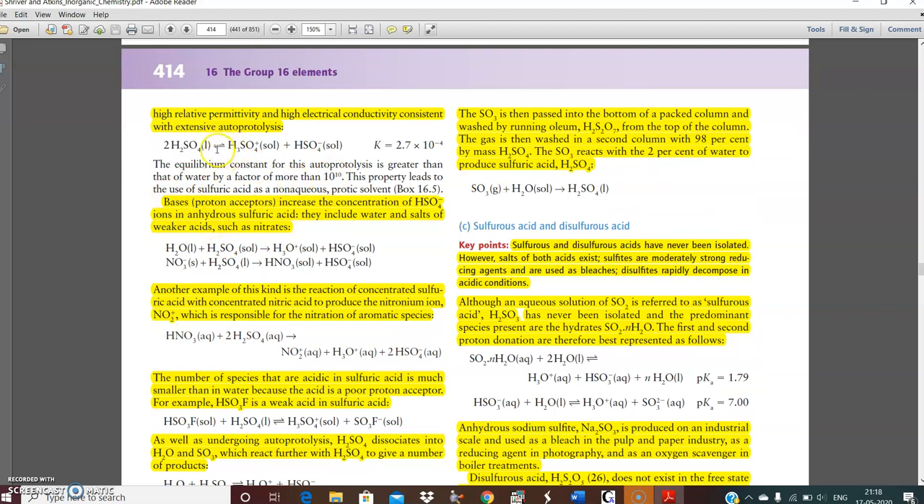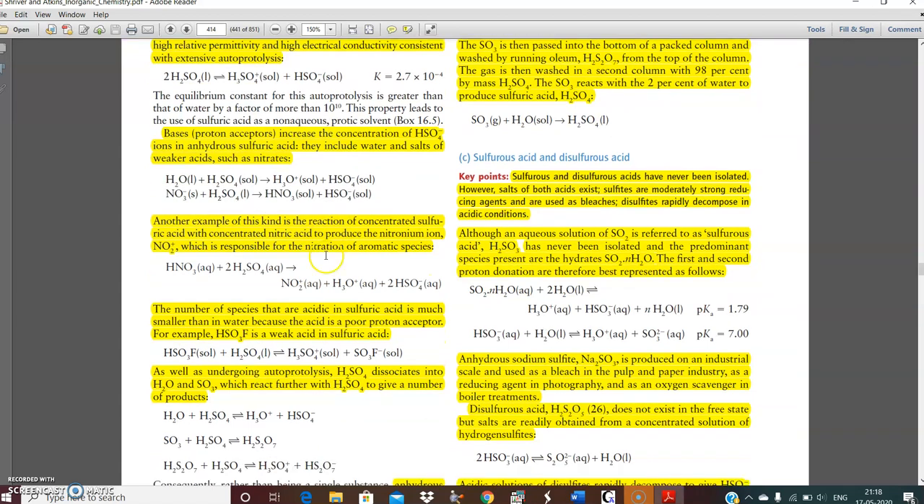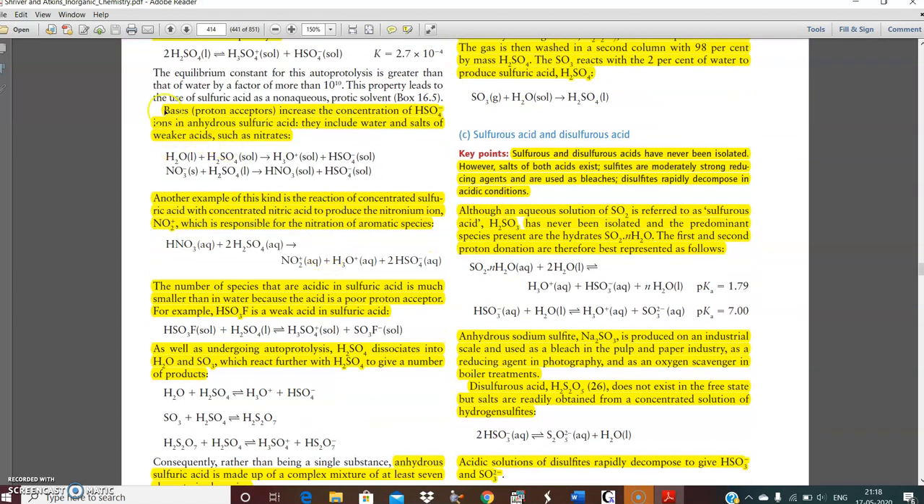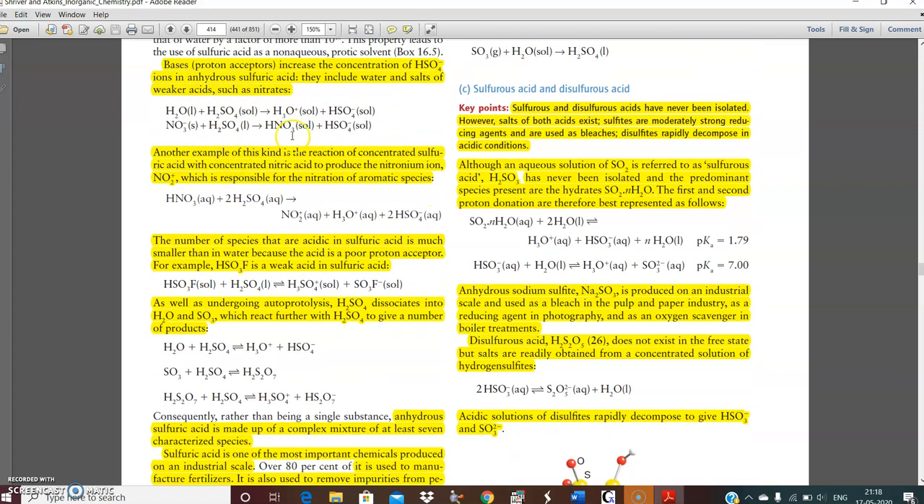The equilibrium constant for this particular autoprotolysis is quite high, about 10 to the power minus 4. Bases increase the concentration of the bisulfate ion in anhydrous sulfuric acid. They include water and salts of weaker acids such as nitrates. You see, these are nitrates. Go through these reactions. However, these reactions are not needed for the exam.